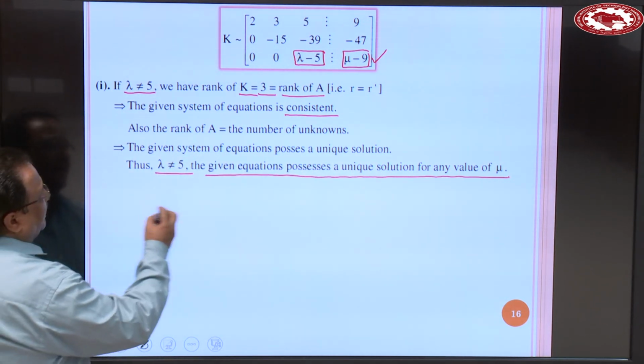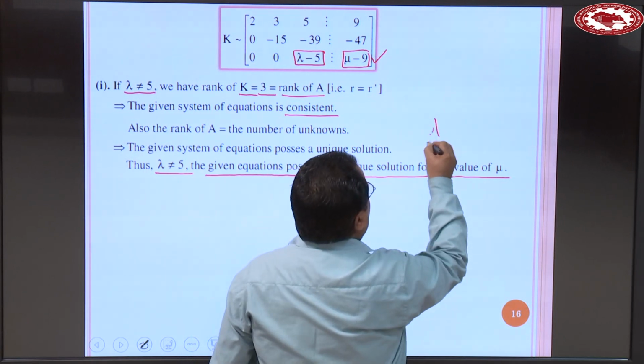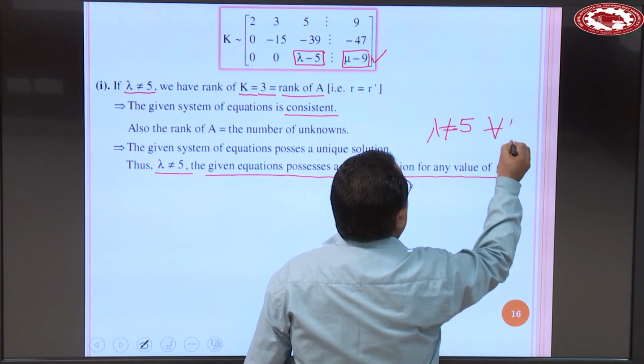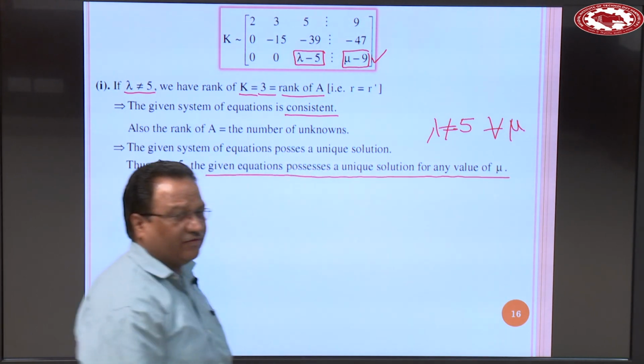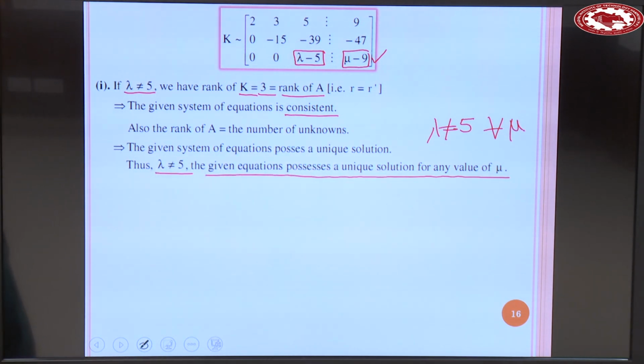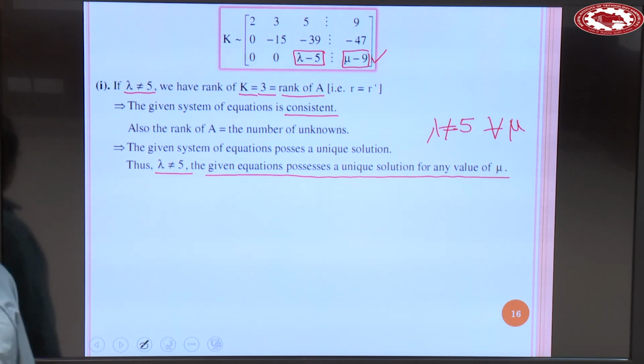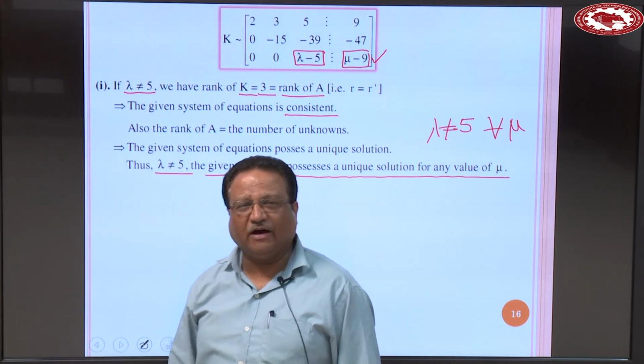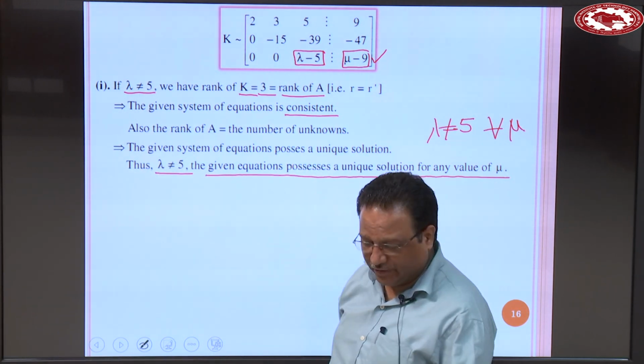So, this means that for lambda not equal to 5, for all values of mu, this system of equations is consistent, has a solution, and that solution is unique. Why unique? Rank of A is 3, rank of K is 3, and the total number of unknowns is 3. So, we get a unique solution.